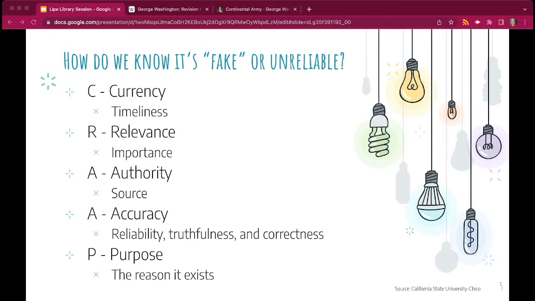The second one is relevance. Does the information relate to your topic and answer your questions? Who's the intended audience? Is the level of information appropriate? Would you be comfortable citing this source?